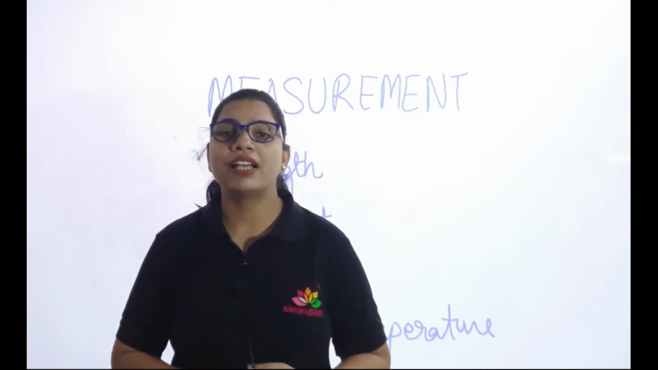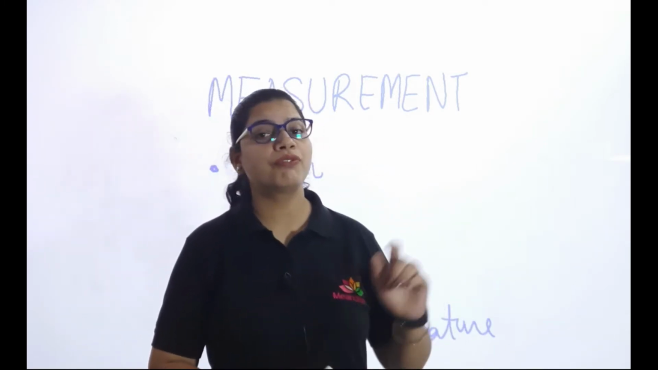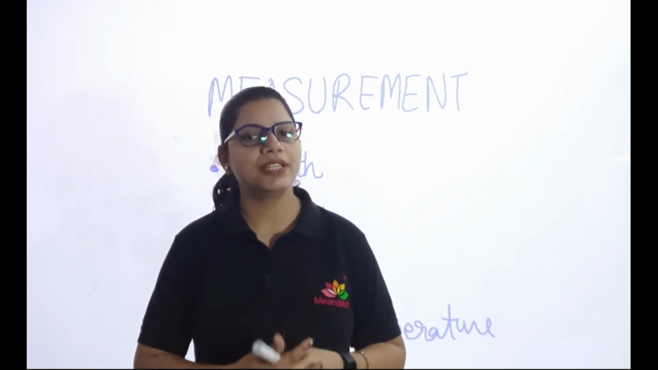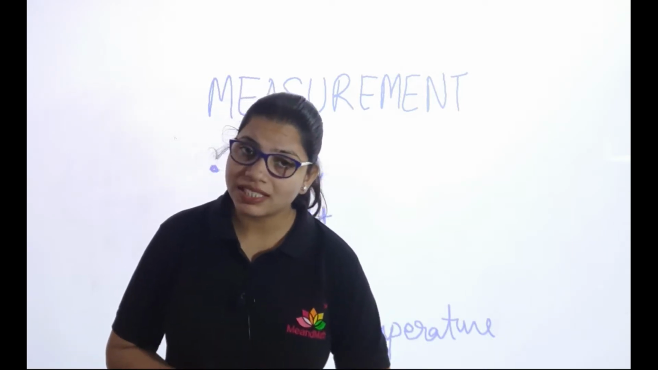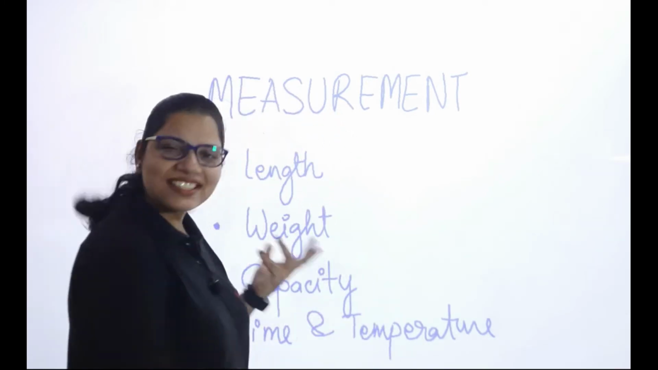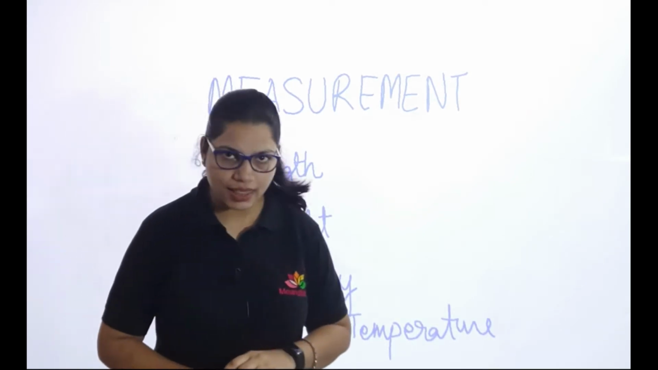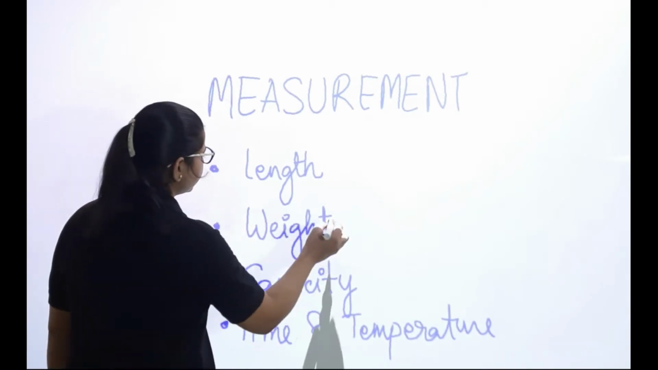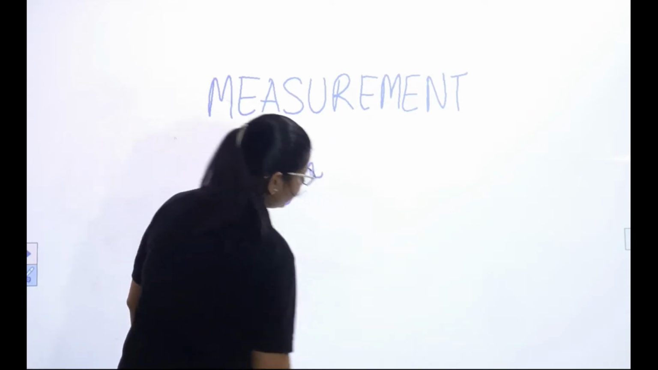Let's say for example, if I say give me 4 pens, you'll be able to give me 4 pens. If I say give me a 4-meter ribbon, you will not be able to, because for giving me 4 meters of ribbon, you must know what a meter is, right? So let's start. First we'll be understanding length, how to measure length, then we'll discuss weight, capacity, time and temperature. So I'm just removing these terms from the picture.